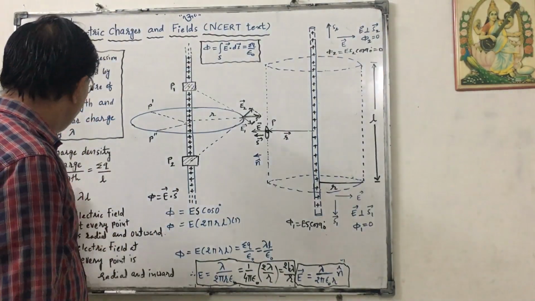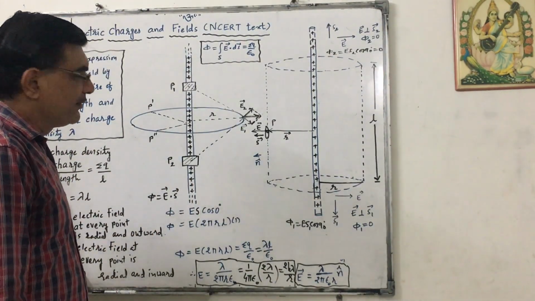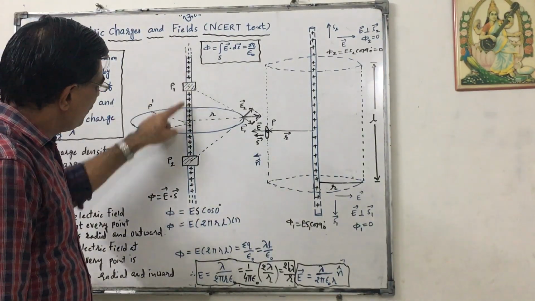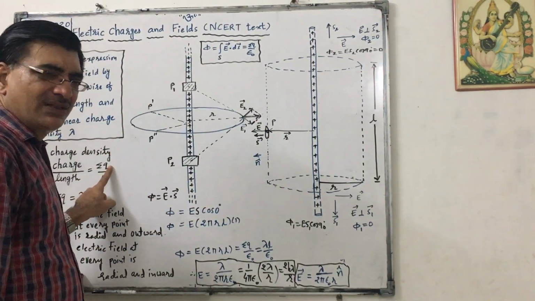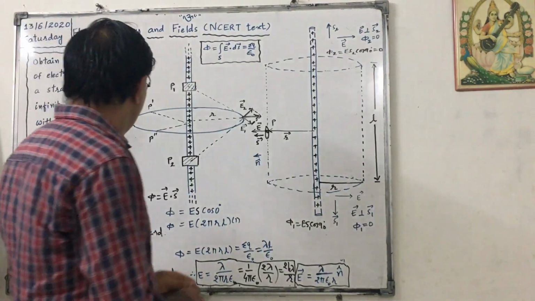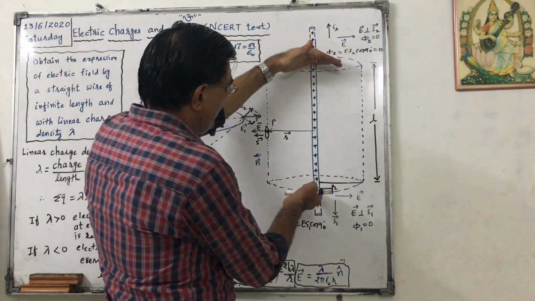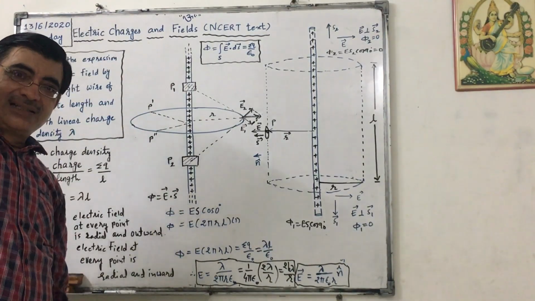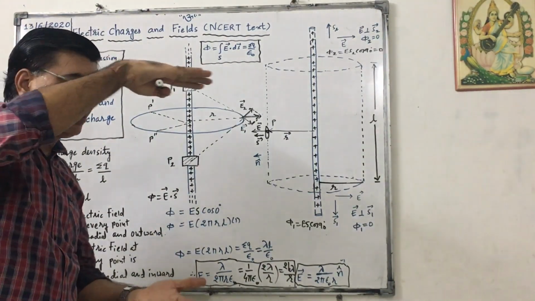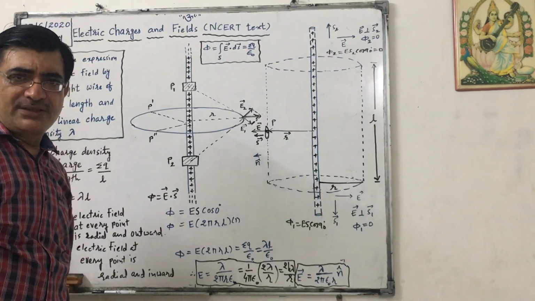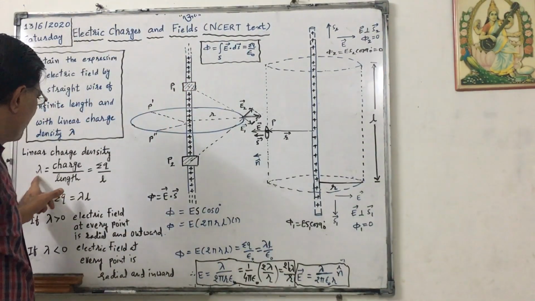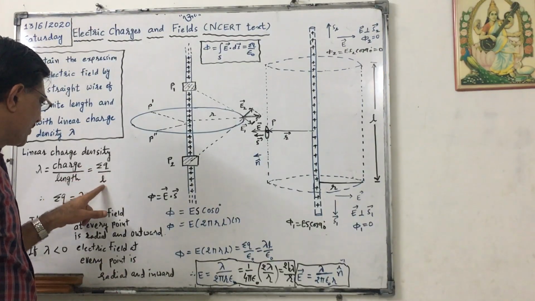We know that linear charge density equals charge divided by length. So the total charge on this wire is sigma q, and the length, since it is infinite, we consider a small length of it, small l. So lambda equals sigma q upon l.